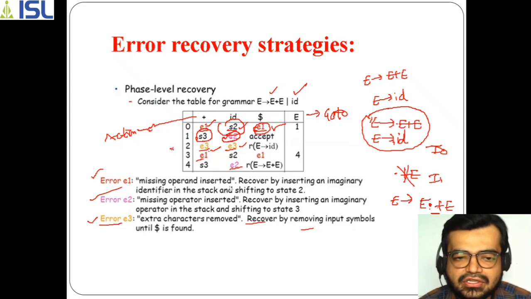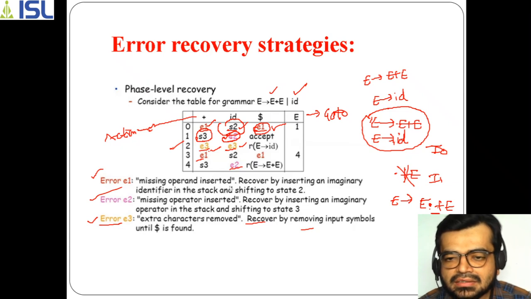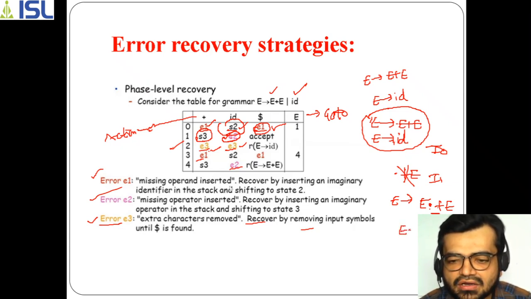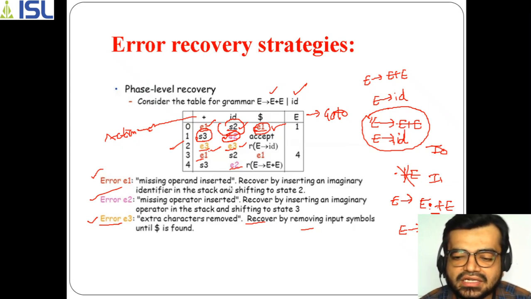In the second state i2, what you can observe is that we have E of id dot. Now this E of id dot is the final state. After the dot there is no symbol at all, so there is no operator and no operand here.